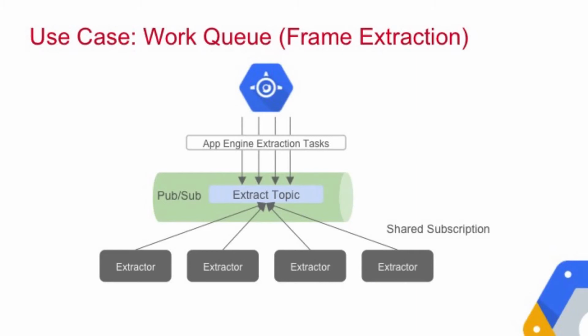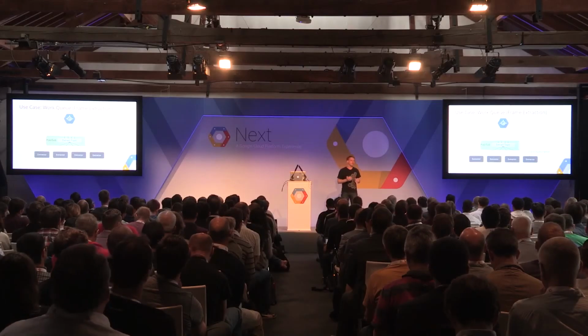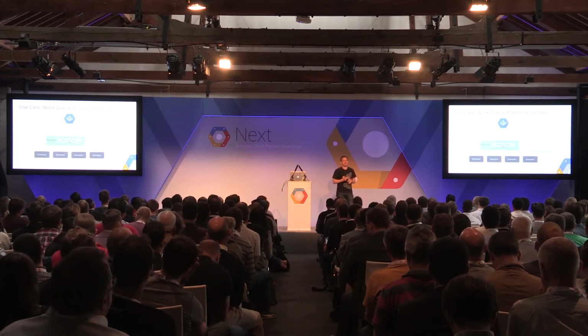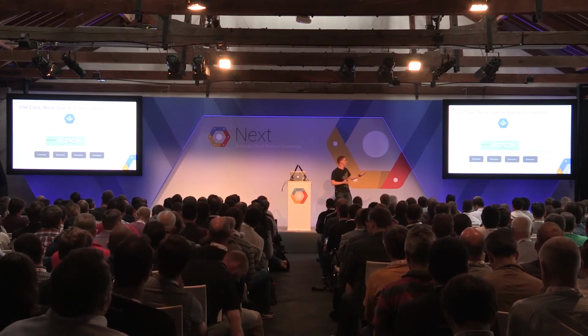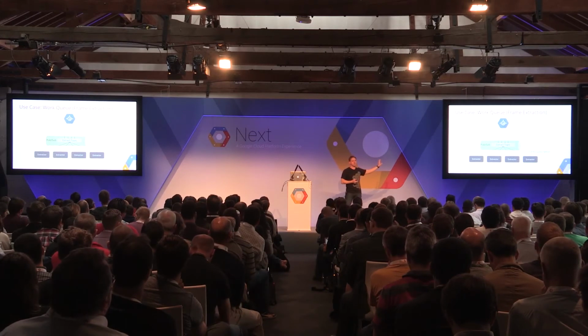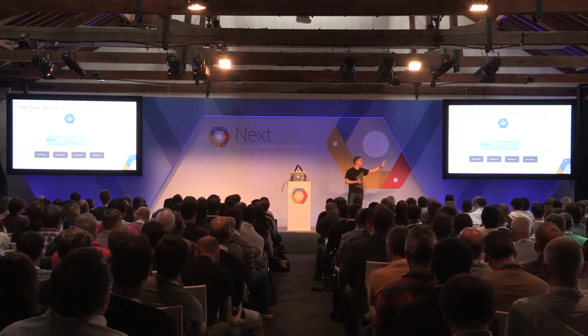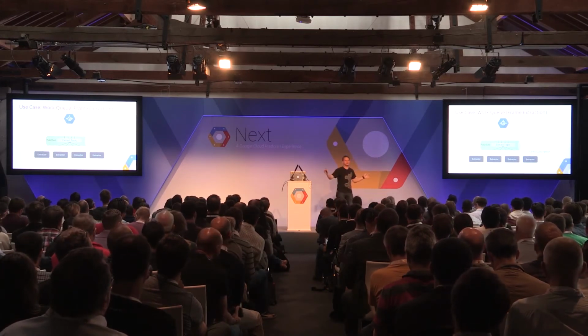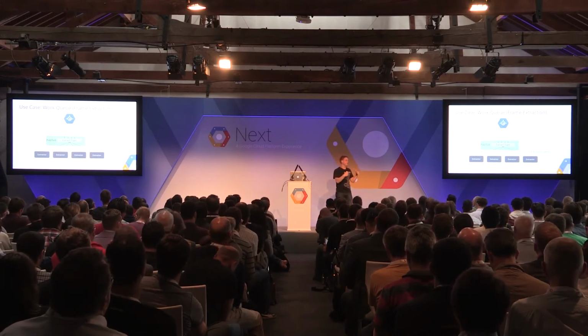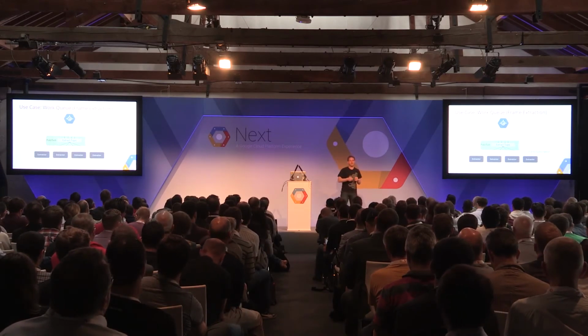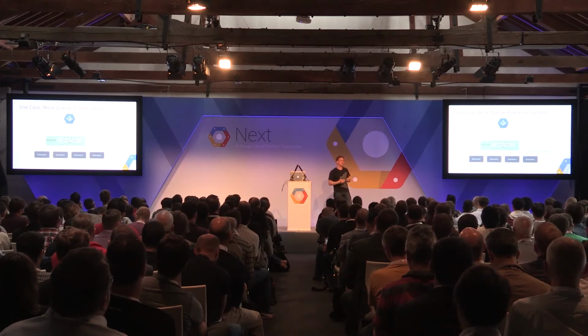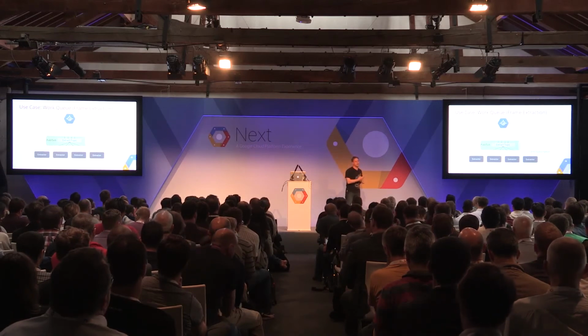So for the demo, we have 3 topics. The one topic is logs, where I will not go into details. We don't have the time right now. The other 2 topics are the extract topic that we see here. So basically, our App Engine endpoint is pushing a message to the extract topic, and we have a bunch of workers that are listening in on this topic. Whenever they are free and available to process something, and a message is available on the extract topic channel, they are pulling that down and working on it.